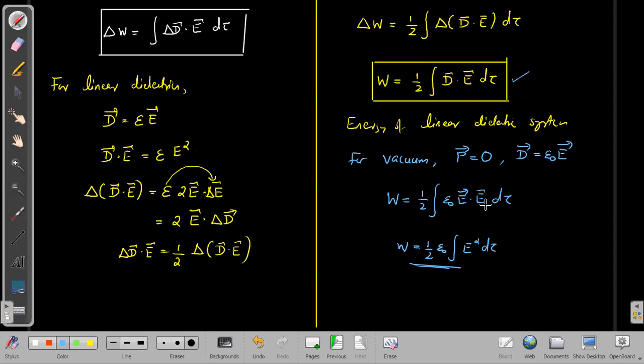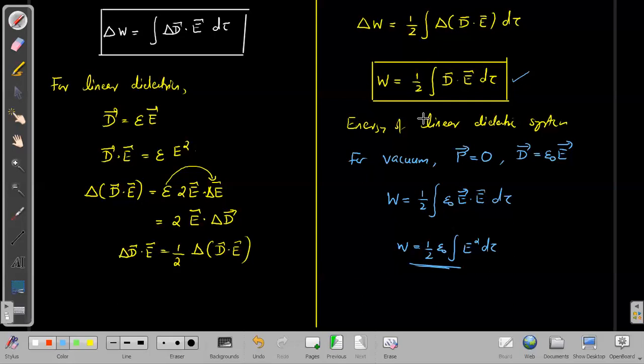We require this expression when we are dealing with certain problems. Now remember, this expression is not valid for a general dielectric. It is valid only for linear dielectrics. For a general dielectric system, calculating the energy stored is very cumbersome. The reason is that it contains a very large number of bound charges, and those bound charges are very difficult to move.